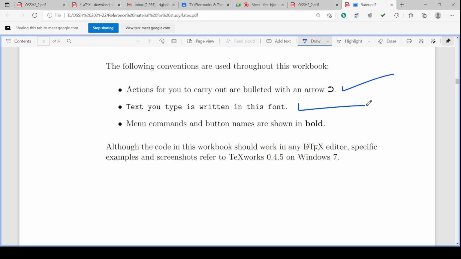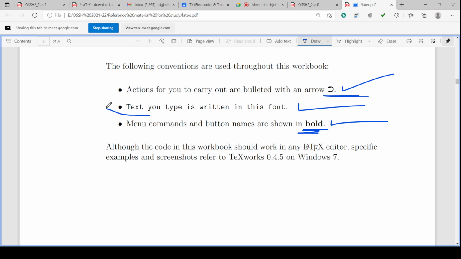Menu commands and button names should be bold. So some programming commands or some button names are there. These are shown in bold, and the text is shown as simple. So these are some basic things in this workbook. While reading this workbook, what we have to keep in mind is that this arrow is an action arrow, what we have to perform, and text is typed in this font.